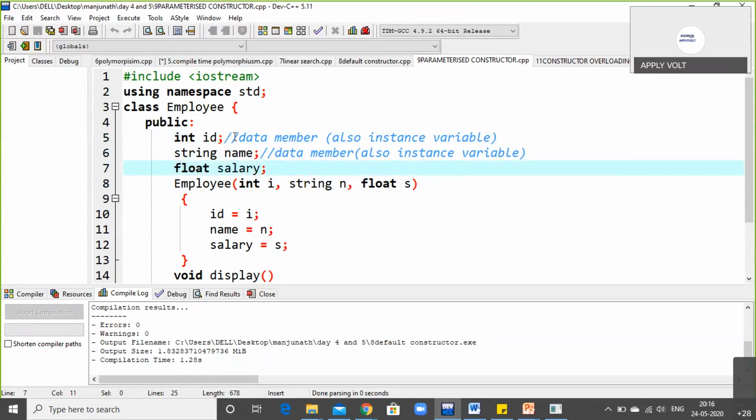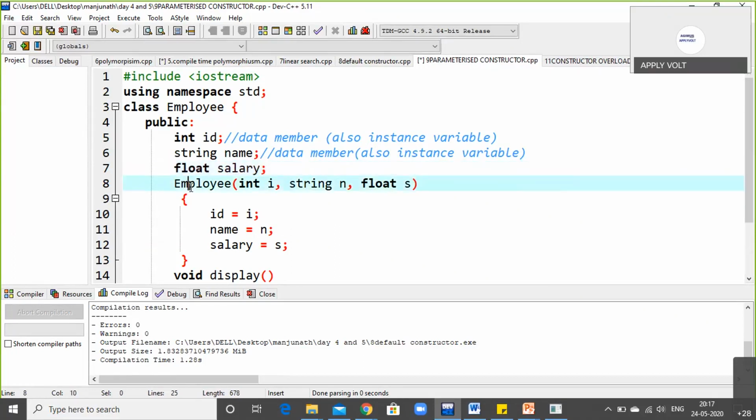If your salary is more, in lakhs or crores, then you can go for double. When you use double, the capacity or range of the numbers to be stored is increased. If you use only float, only a particular range of numbers can be stored. So I'll remove this double, we need not use it now.